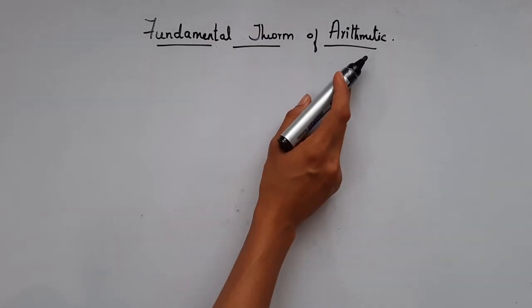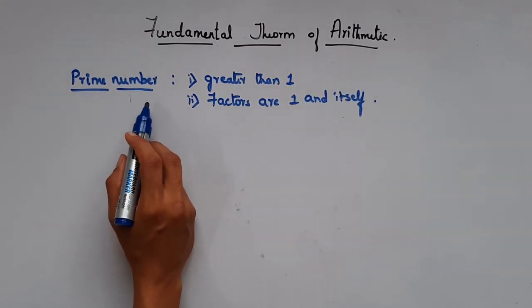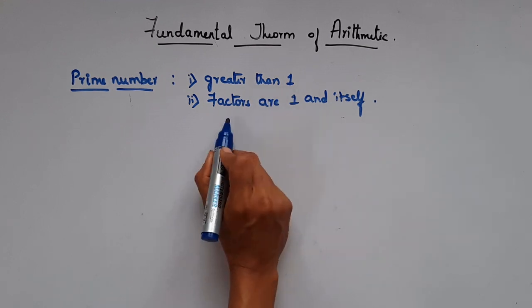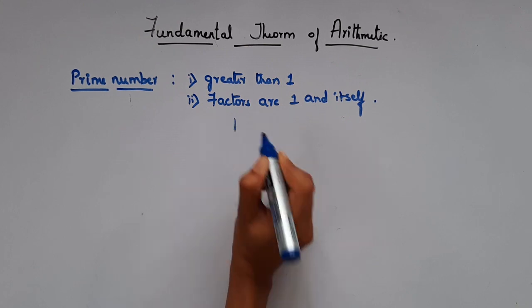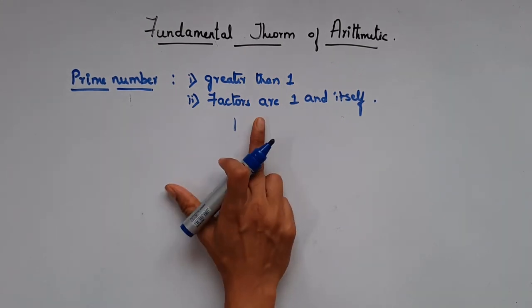Before going to the fundamental theorem of arithmetic, let's see some of the terms. Now, what is a prime number? A prime number is nothing but a number which is greater than 1 and whose factors are 1 and itself. Say, 1 is not a prime number because it's not greater than 1, right?